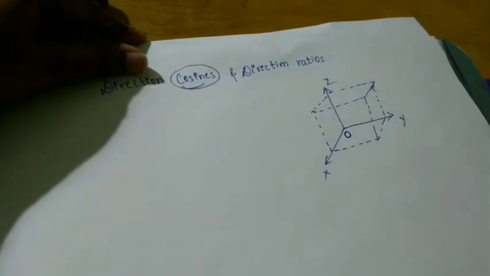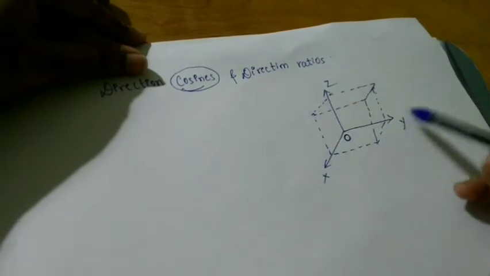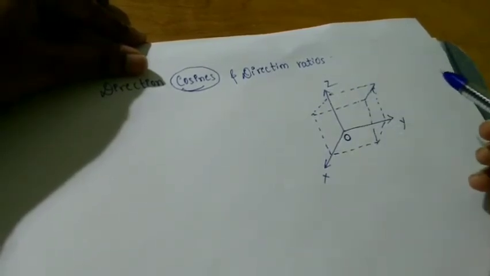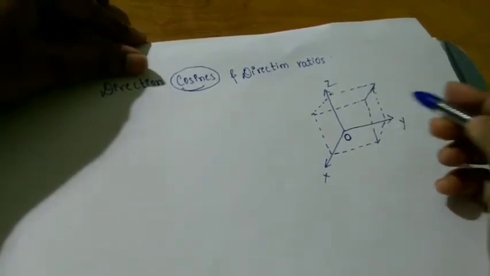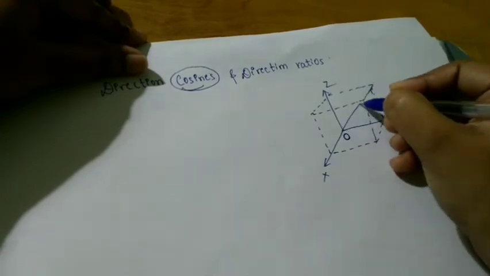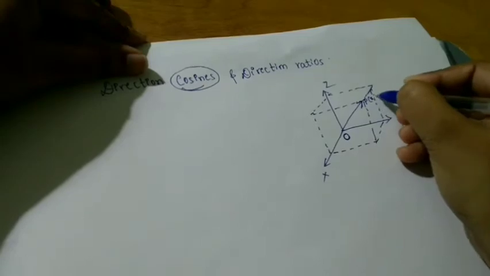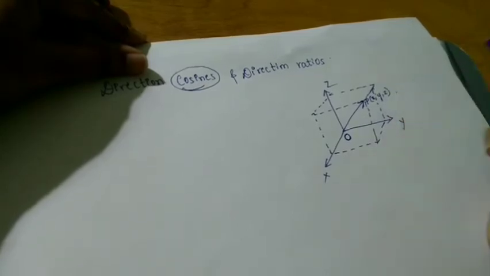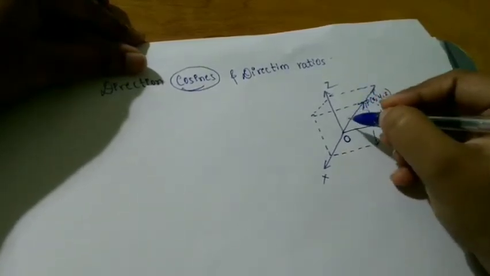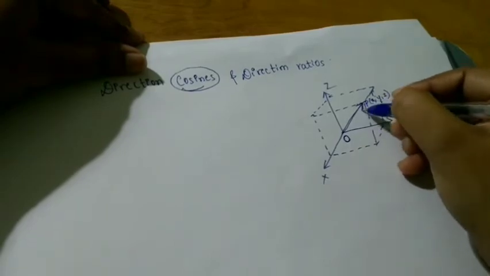This is your 3D space, meaning one cube I have considered. Obviously you know that a cube is a three-dimensional figure. So here I take one point P. OP is called the position vector.